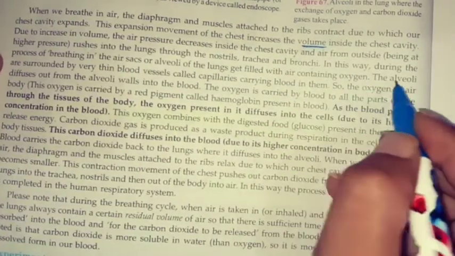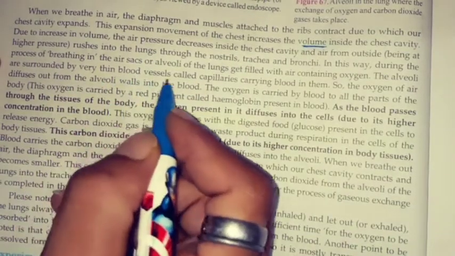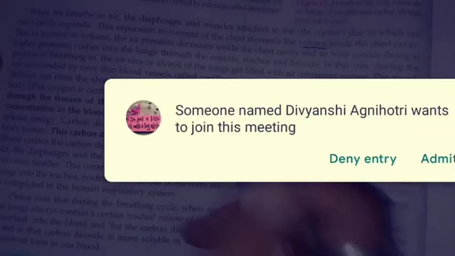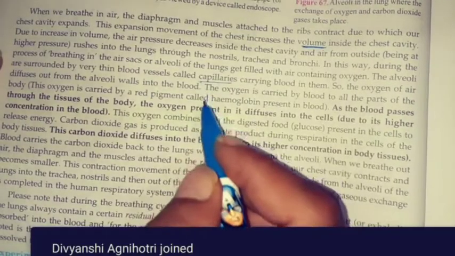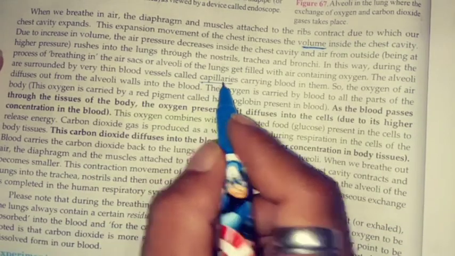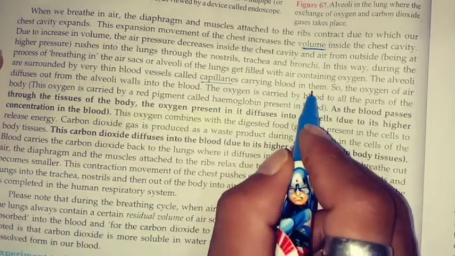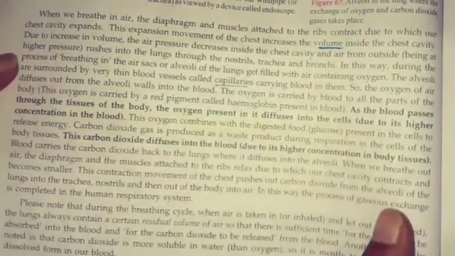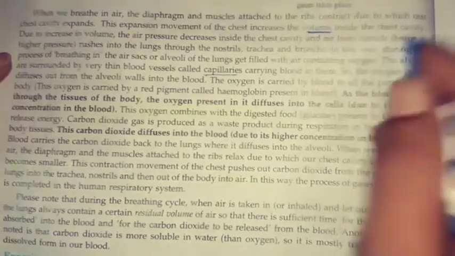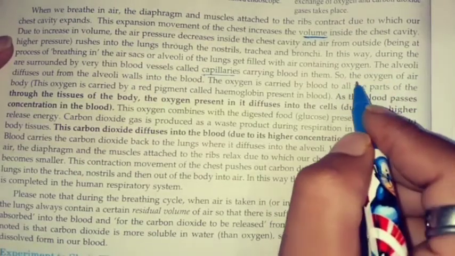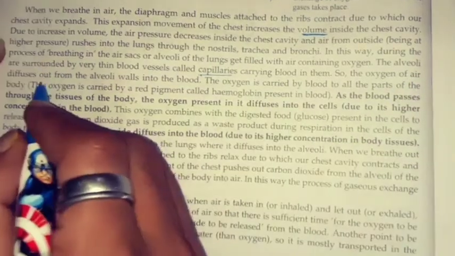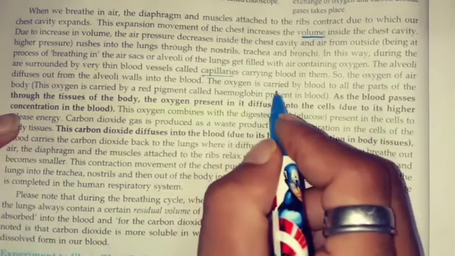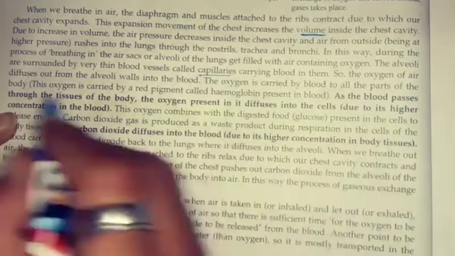The alveoli are surrounded by very thin blood vessels called capillaries. Alveoli are surrounded by what? Blood vessels called capillaries carrying blood in them. They carry the blood to the heart, where oxygen rich blood is purified and supplied to the different parts of your body. So the oxygen of air diffuses out from the alveoli walls into the blood. The oxygen is carried by blood to all parts of the body.